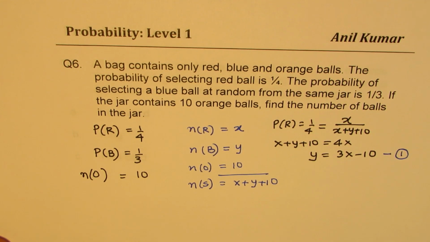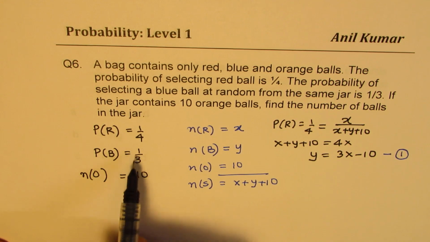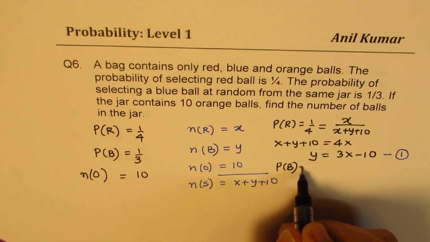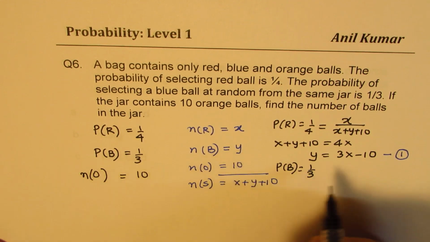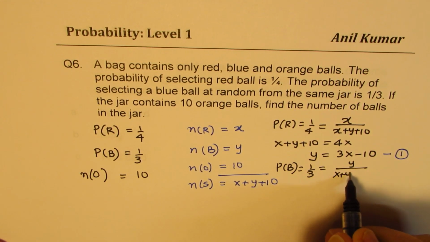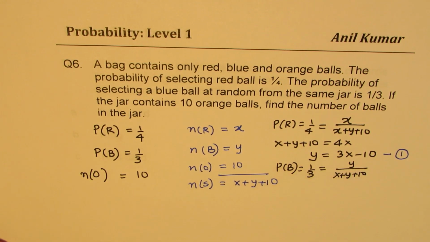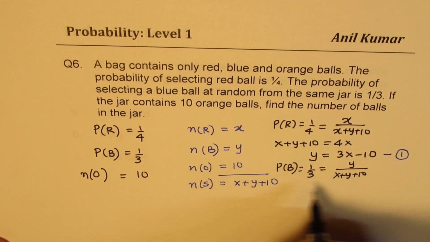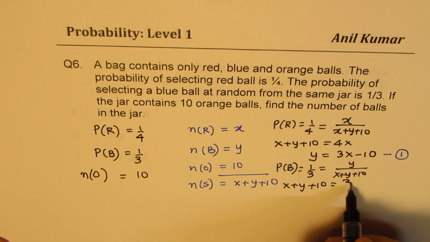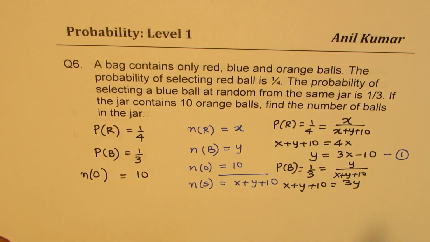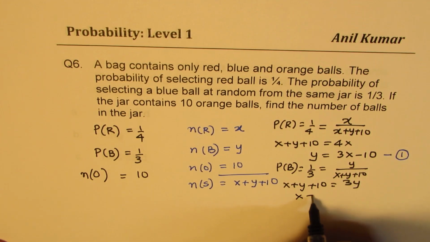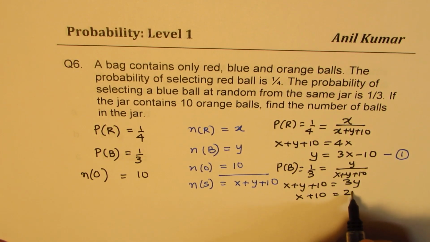Second condition for us is probability of blue ball is 1 over 3. So since probability of blue ball is equal to 1 over 3, we have Y blue balls. So Y over X plus Y plus 10 should be equal to 1 over 3. Again, cross multiply. So we get X plus Y plus 10 equals to 3Y. Correct? Now, we can take Y this side. So we get X plus 10 equals to 2Y.